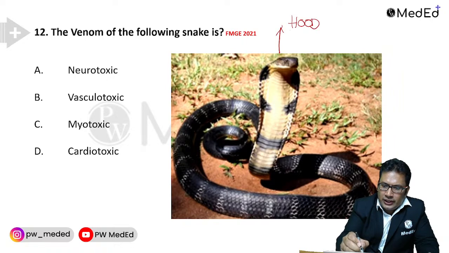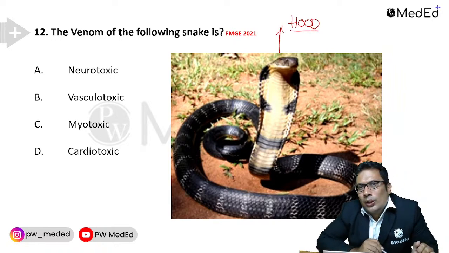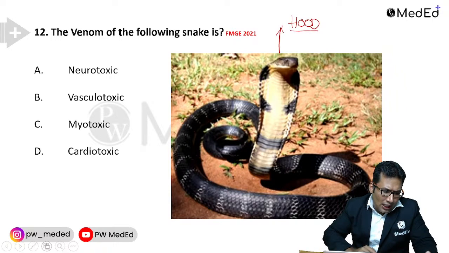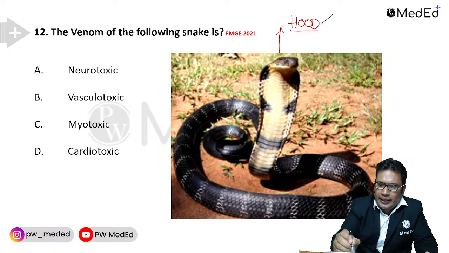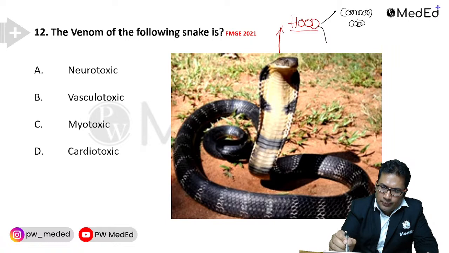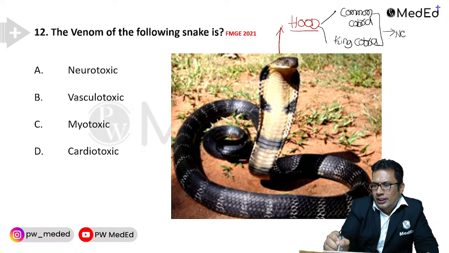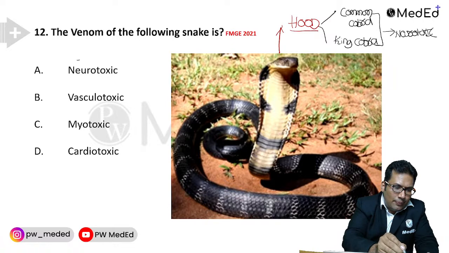Whenever you see a hood, it can be of 2 types: common cobra or king cobra. Both common cobra and king cobra are neurotoxic. So the answer is simple: neurotoxic is the correct answer.